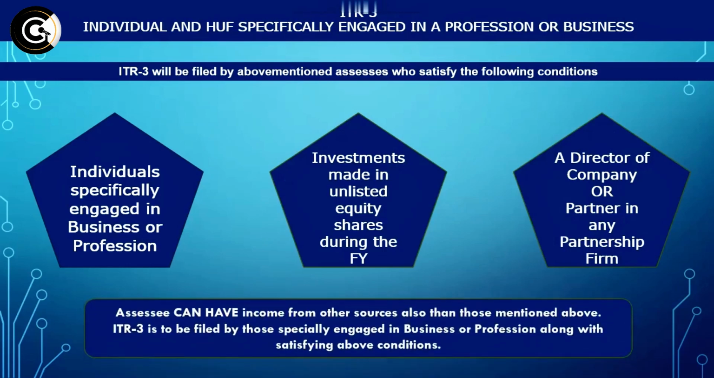Now, as I said, an assessee, that is any individual or HUF, who is specifically engaged in a profession or business can have income from other sources. That is basically from investments, foreign assets, capital gains, etc. But they have to specifically file ITR 3 if they are engaged in business or profession, as I said. I hope this is pretty much clear.